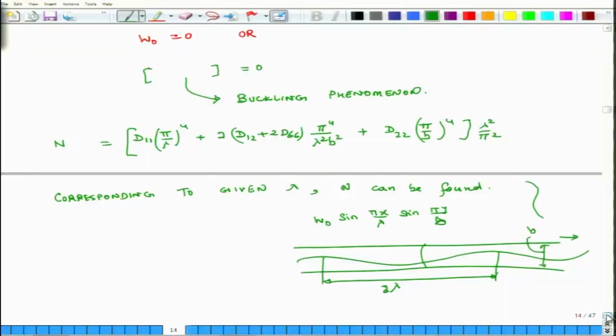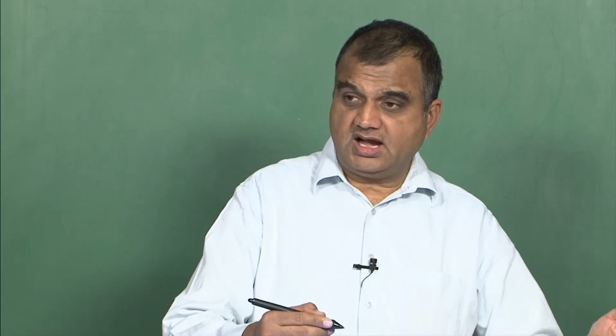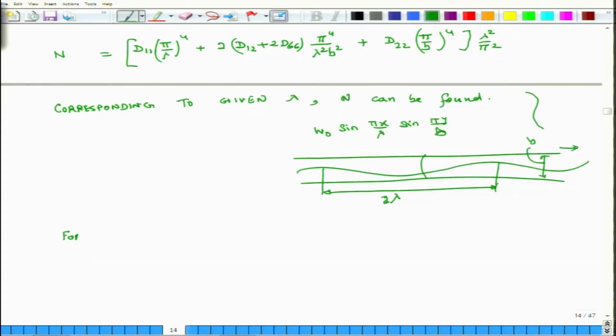Another way to look at it is that associated with a lambda there is a value of n. Another question is that suppose I impose on it some value of n, then corresponding to that value of n, what will be the value of lambda? So, this is the other question: for a given n, what is lambda?